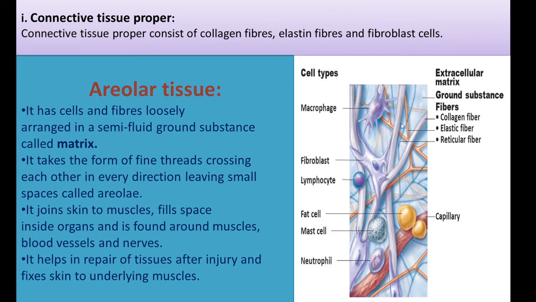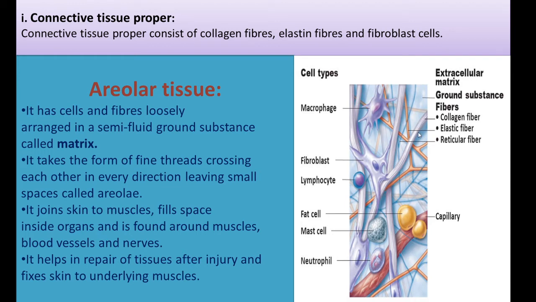These are fiber-like structures, fiber-like cells which connect one to another. The cells and fibers are loosely arranged in a semi-fluid ground substance called matrix. The bluish background is the matrix. Here we can see the fiber-like cells connecting here and there, which are called the loosely arranged ones. These are the cells.